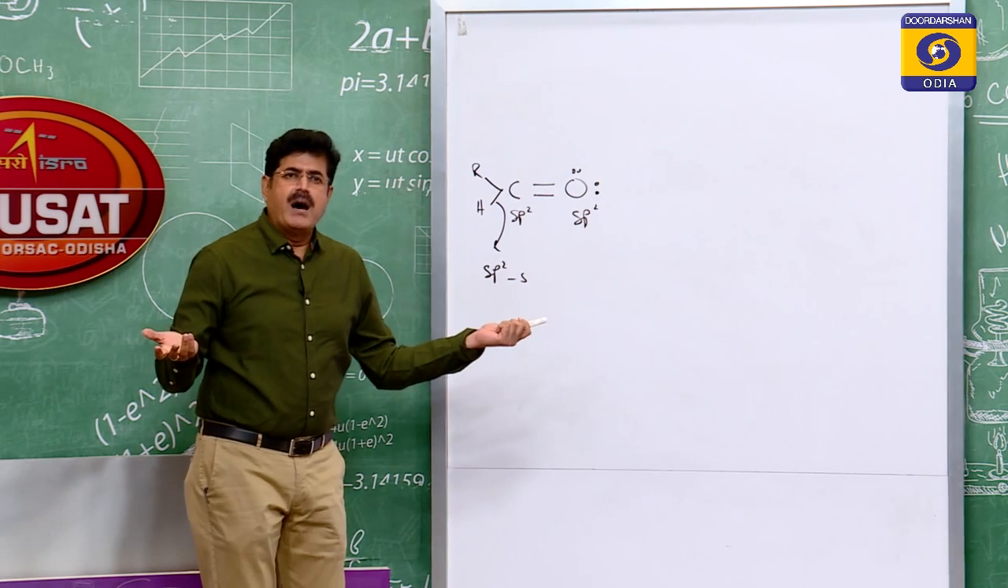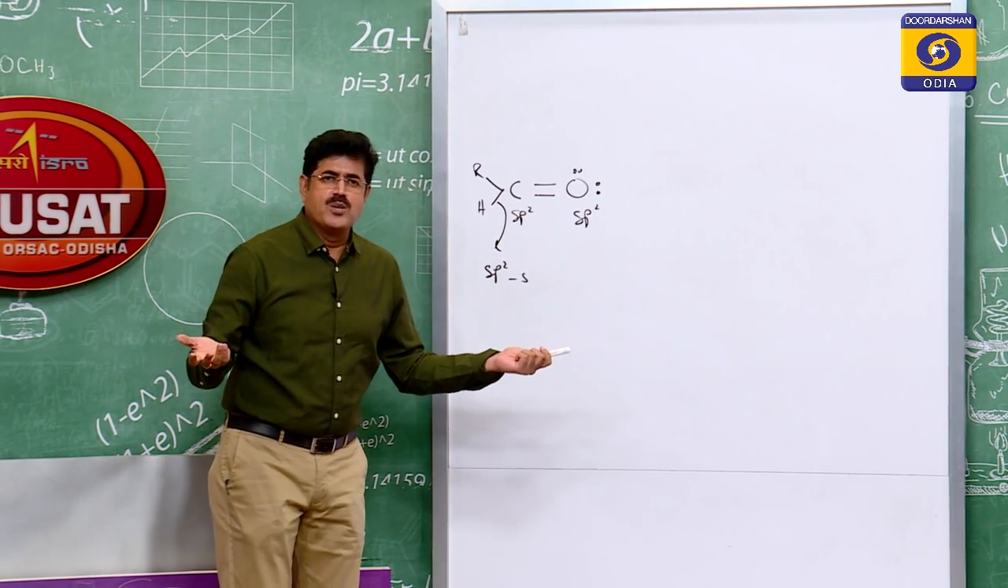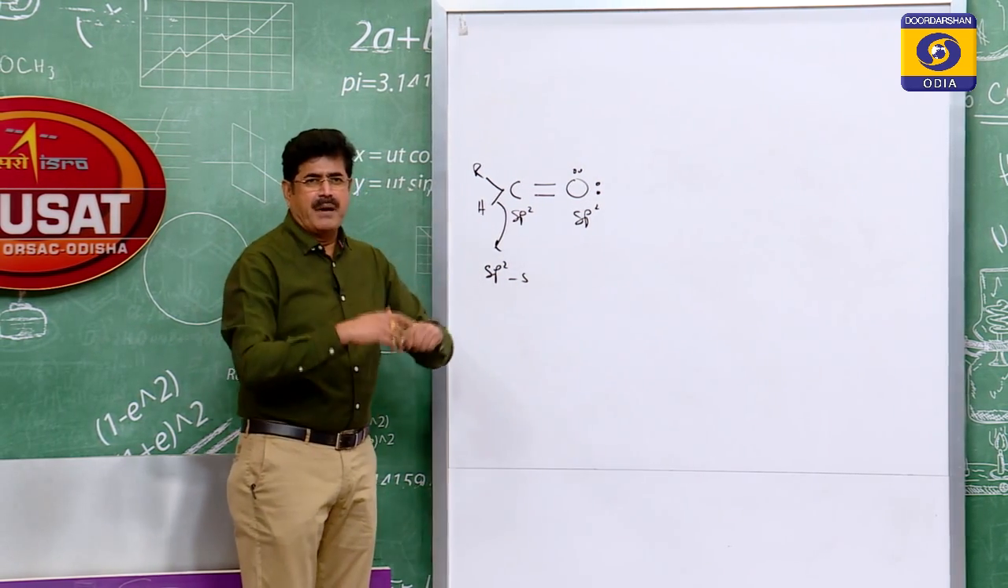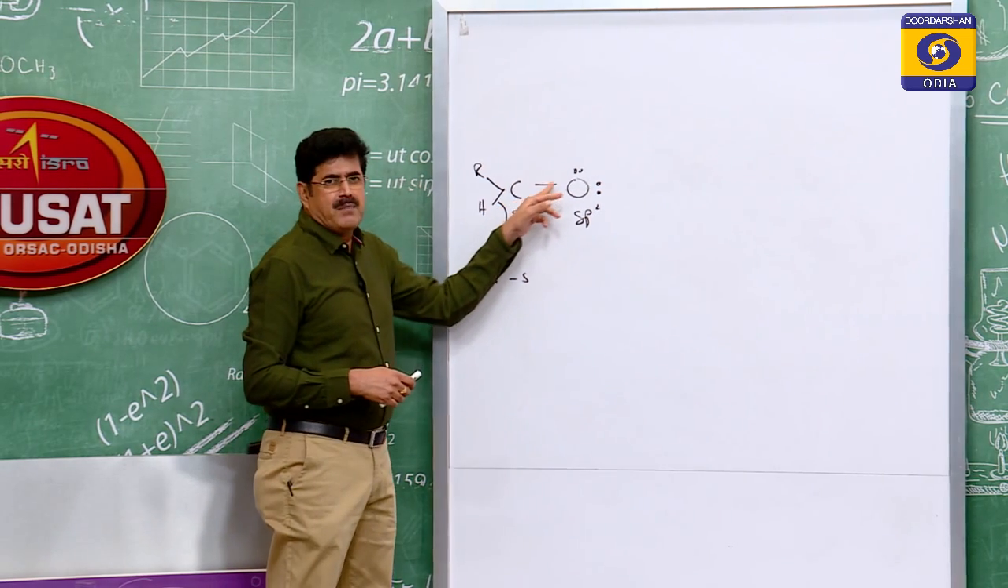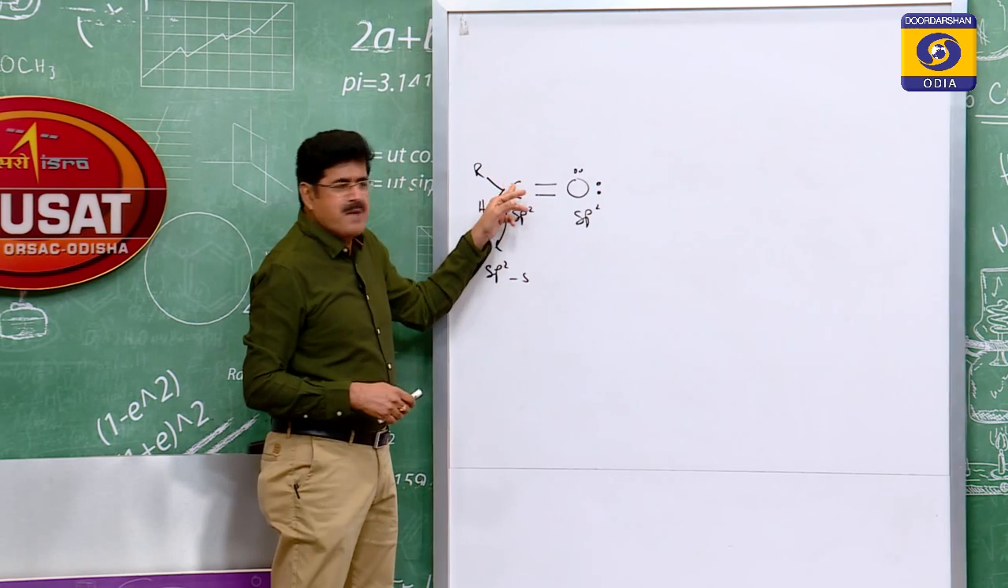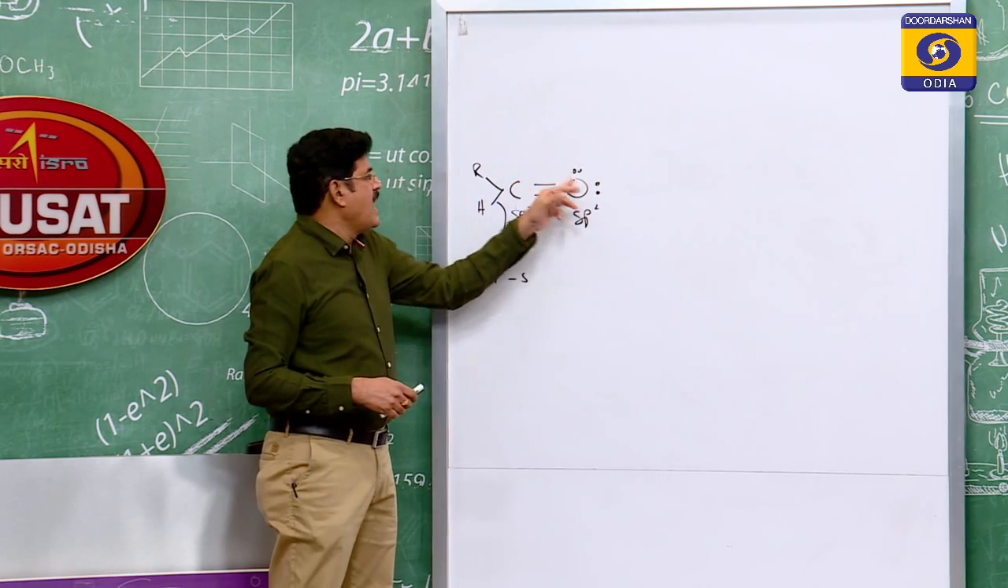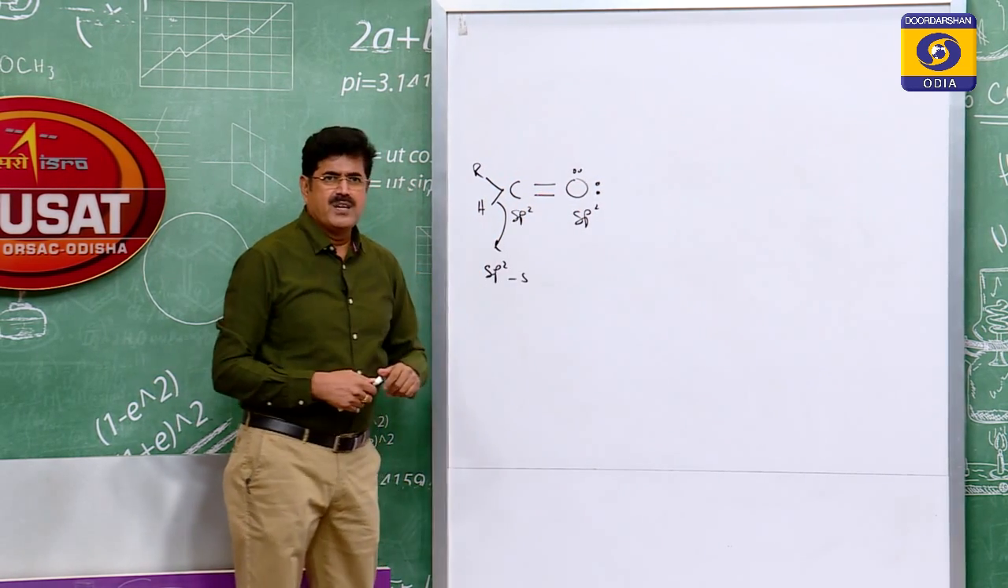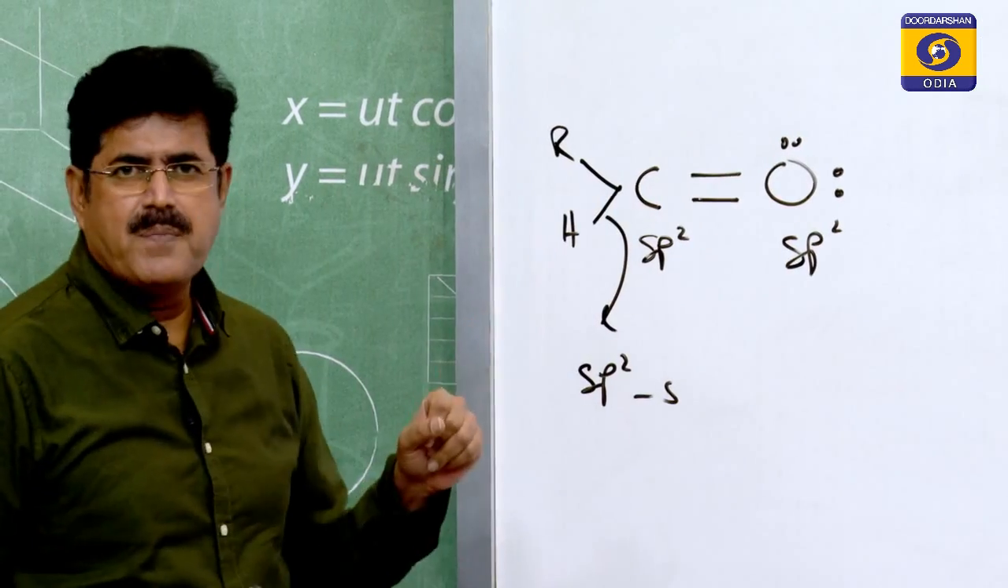You know that pi bonds are always formed by sidewise overlapping of half-filled p orbitals. So this pi bond is formed by sidewise overlapping of the half-filled p orbital of carbon and the half-filled p orbital of oxygen. So the pi bond is formed. Now you say here,